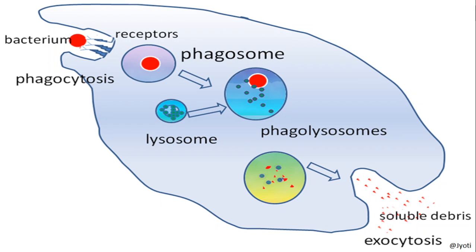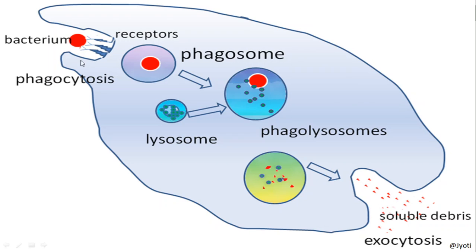Here you can see the picture. Suppose this is a phagocytic cell which needs to engulf the bacteria. Here is the plasma membrane receptor, and this receptor can sense that the bacterium is in contact with this cell. Then when it wants to engulf, it forms a pseudopodia-like structure, and you know that the monocytes and lymphocytes are amoeboid cells, amoeba-like cells, so they can change their shape.